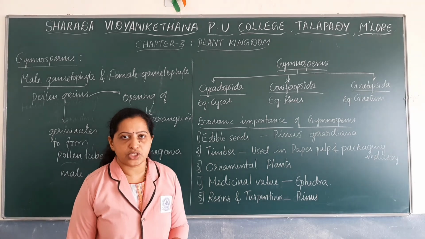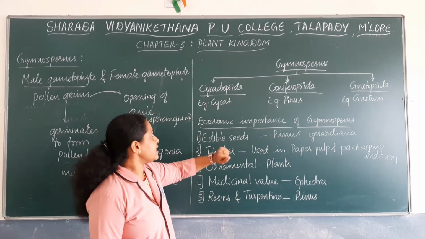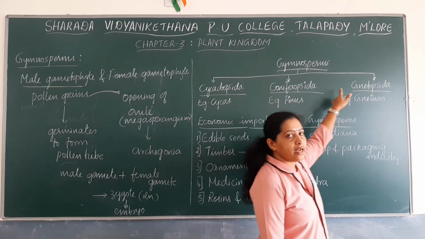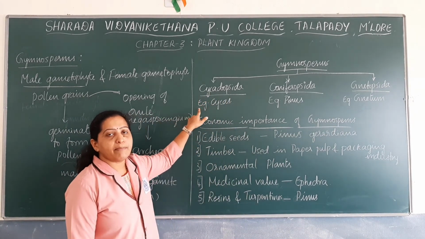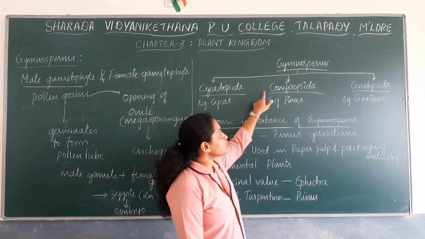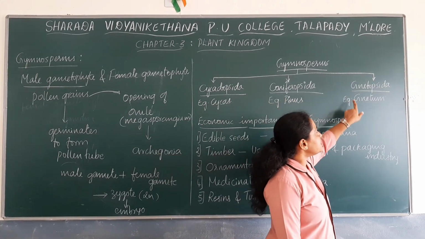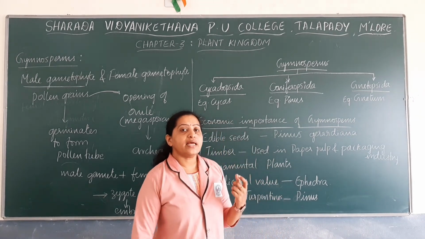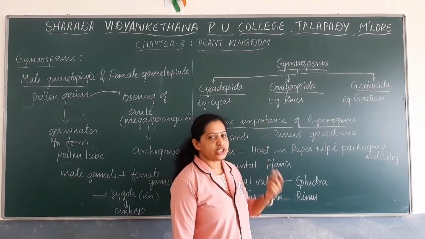The classes of gymnosperms. Gymnosperms are categorized into three different classes. They are class Cycadopsida, Coniferopsida and Gnetopsida. Class Cycadopsida includes members like Cycas, class Coniferopsida includes members like Pinus, and class Gnetopsida includes members like Gnetum. There are certain members that are included under these gymnosperms.